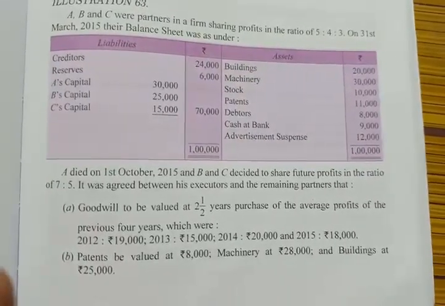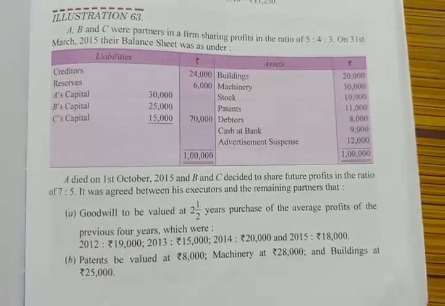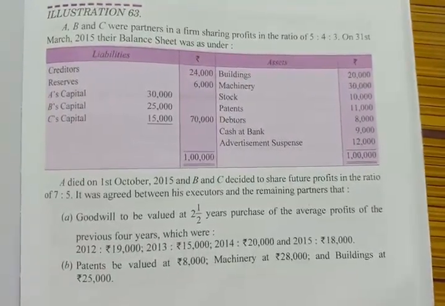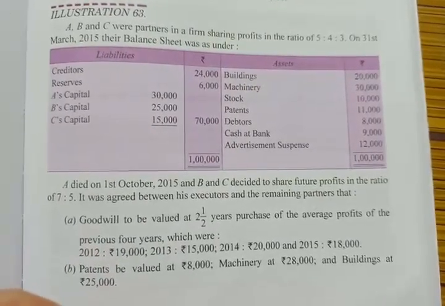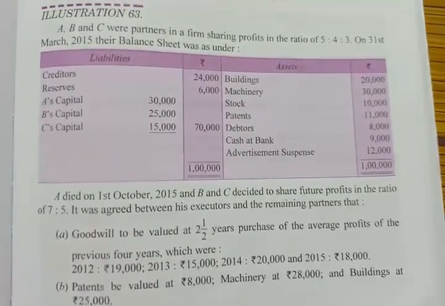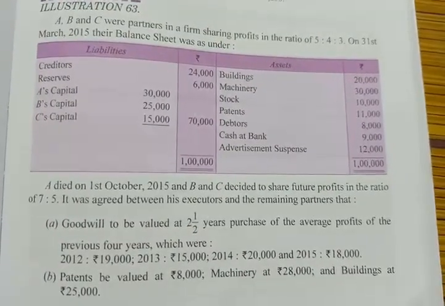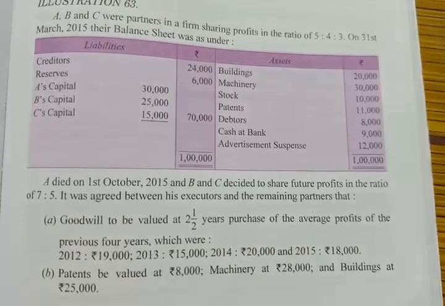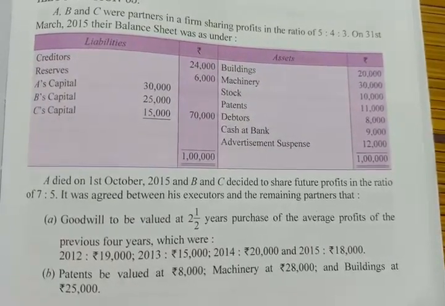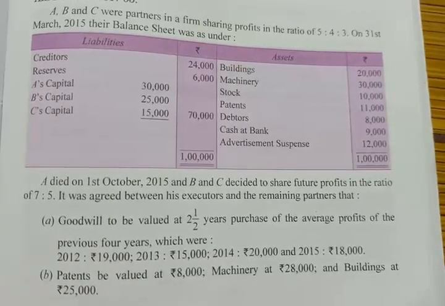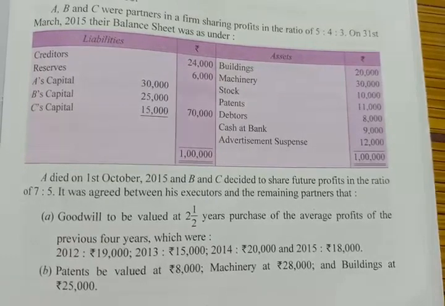Now see this problem. First problem of death of partner. A, B and C were partners in a firm sharing profits and losses in the ratio of 5:4:3. On 1st March 2015, their balance sheet was as under. Their balance sheet is given. After the balance sheet, they told us that A died on 1st October 2015 and B and C decided to share future profits in the ratio of 7:5.